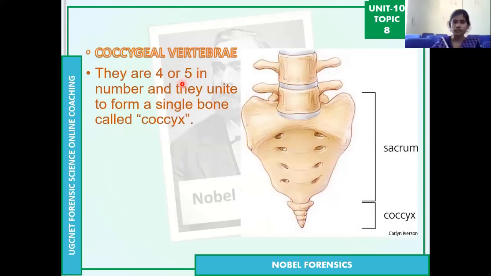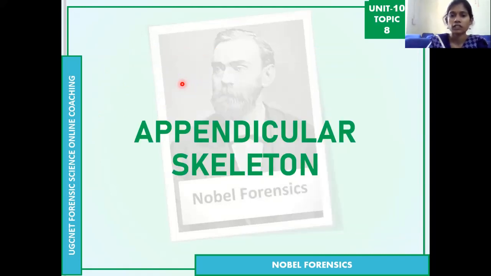Then this is all about the axial skeleton. In the axial skeleton, we discussed the skull bones, which have cranial and facial bones, and also the thorax bone, which has ribs and sternum, 12 pairs of ribs and 1 sternum. We also discussed the hyoid bone, and the vertebral column, which has 33 bones. So these are all the bones we discussed in the axial skeleton. Then coming to the appendicular skeleton.